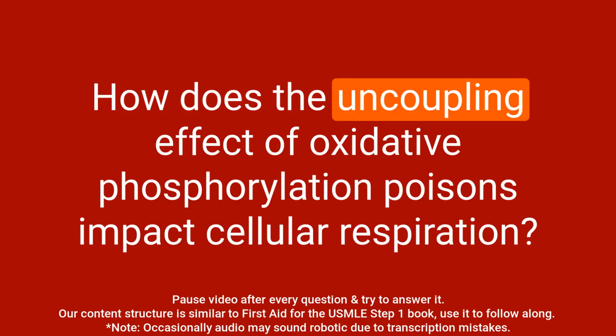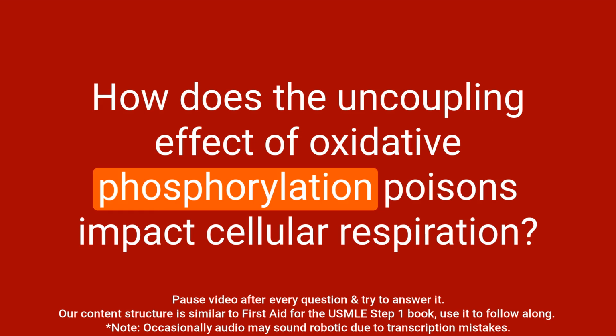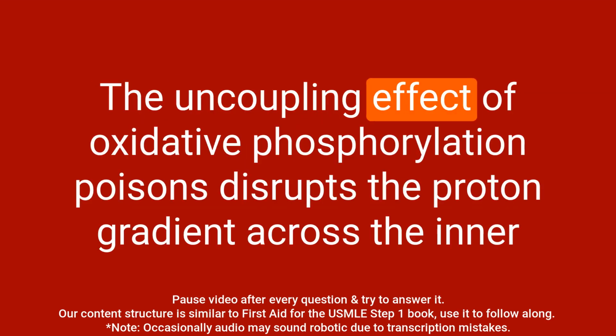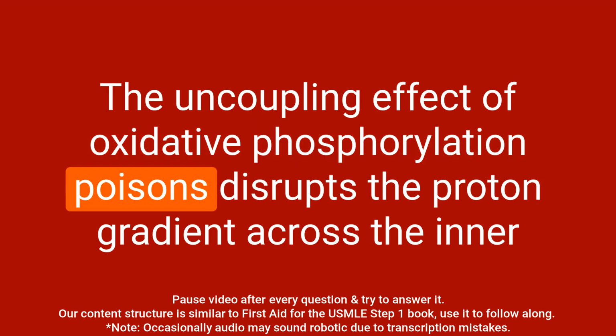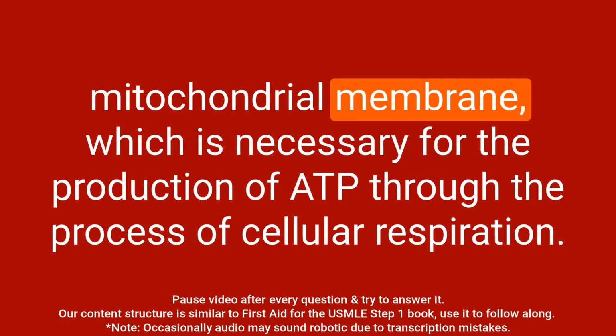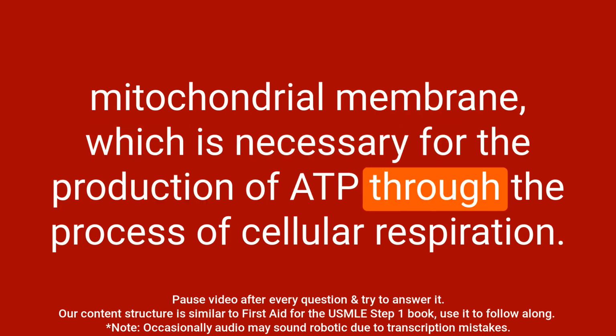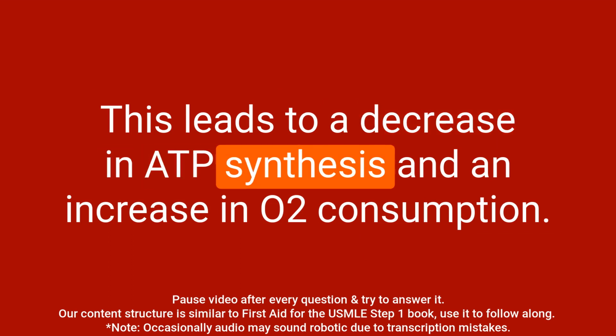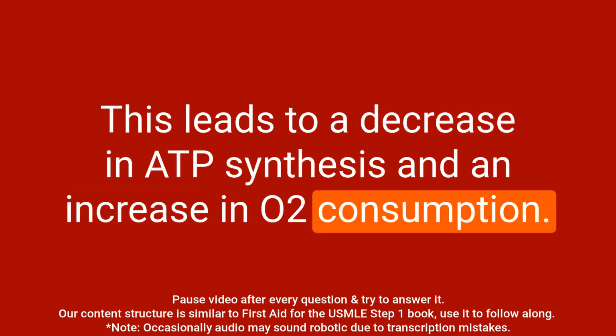Question: how does the uncoupling effect of oxidative phosphorylation poisons impact cellular respiration? Answer: the uncoupling effect of oxidative phosphorylation poisons disrupts the proton gradient across the inner mitochondrial membrane, which is necessary for the production of ATP through the process of cellular respiration. This leads to a decrease in ATP synthesis and an increase in O2 consumption.